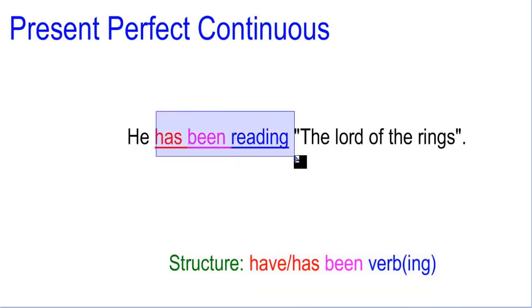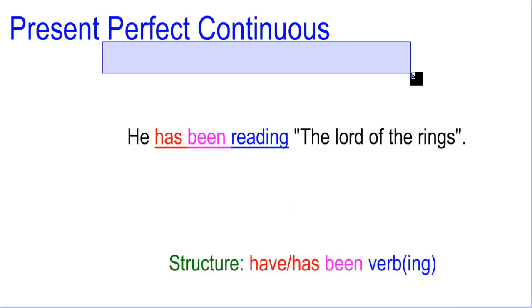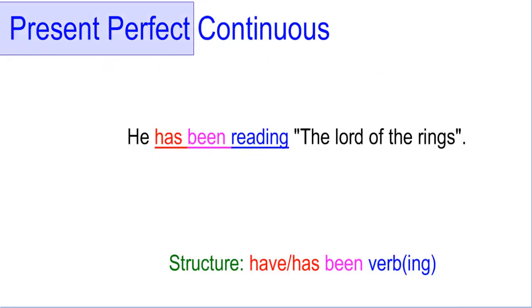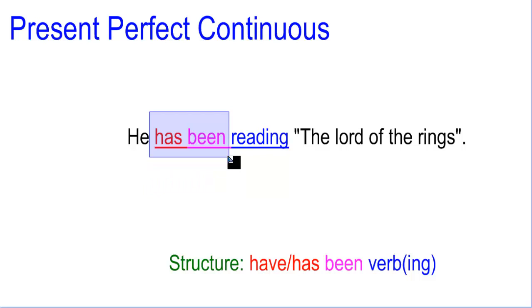He has been reading. Now, in the case of the present perfect continuous, you have the two characteristics. Present perfect and the continuous. The perfect part and the continuous part. He has been, that is the perfect section, has and the past participle. And the continuous section is here, been reading. That's the verb to be, and then the verb with ing. It's like a combination of the simple present, the present perfect and the present continuous. He has been reading The Lord of the Rings.